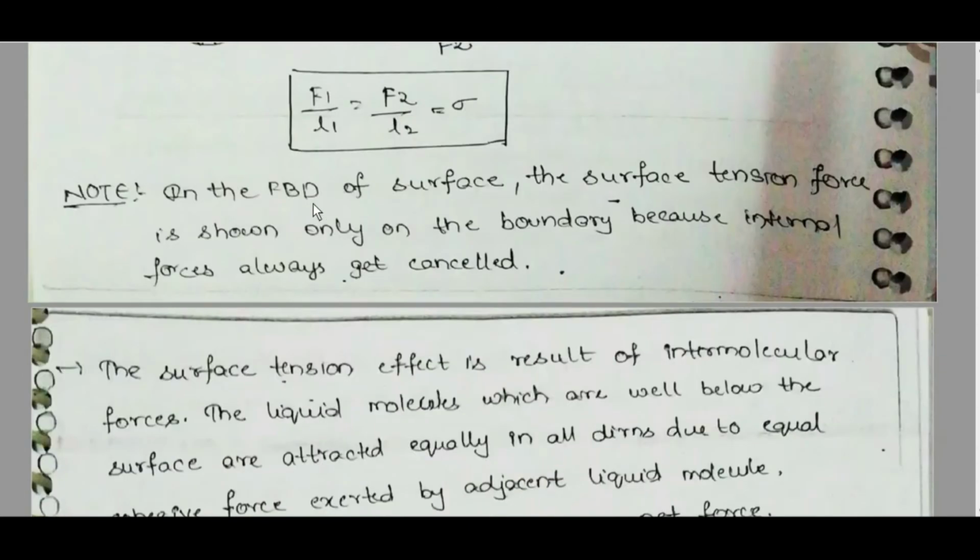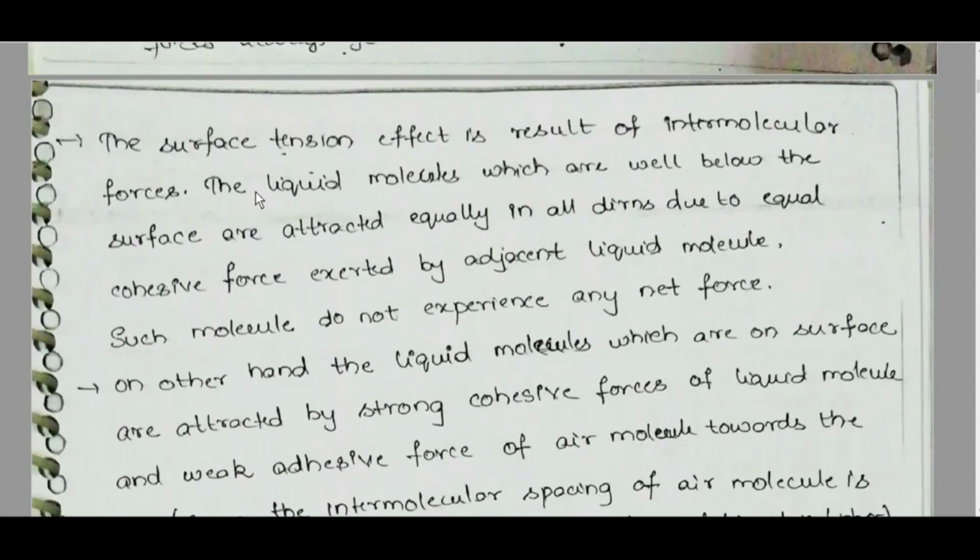In the free body diagram of the surface, the surface tension force is shown only on the boundary because internal forces always get cancelled. The surface tension effect is the result of intermolecular forces. The liquid molecules which are well below the surface are attracted equally in all directions due to equal cohesive force exerted by adjacent liquid molecules. Such molecules do not experience any net force.